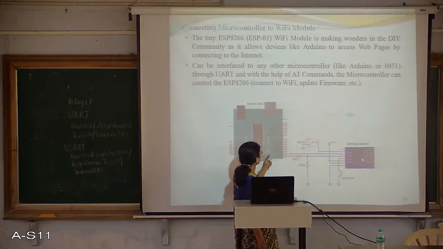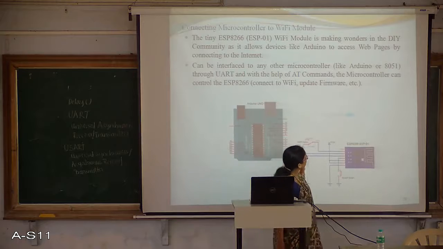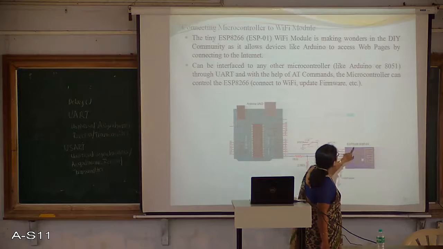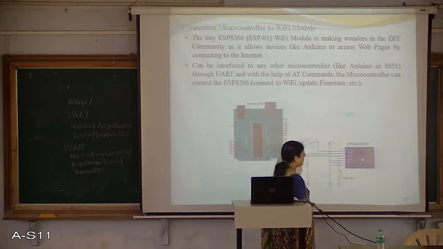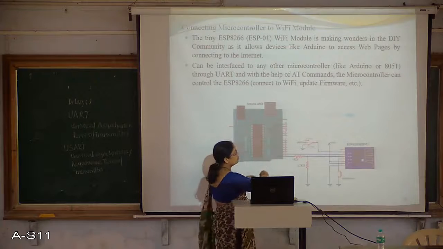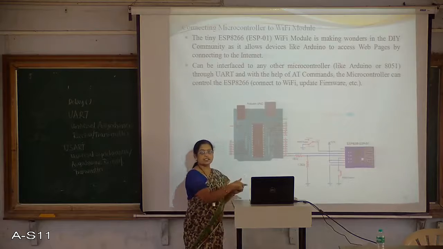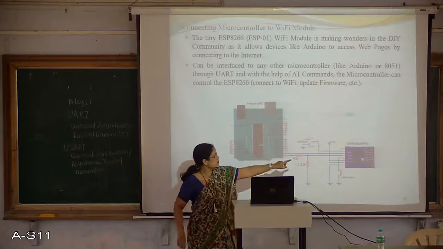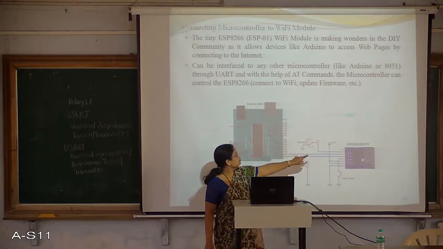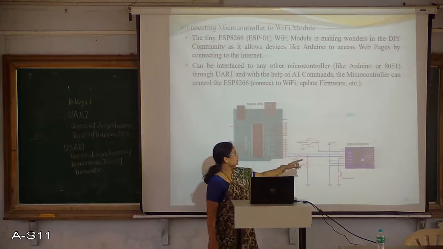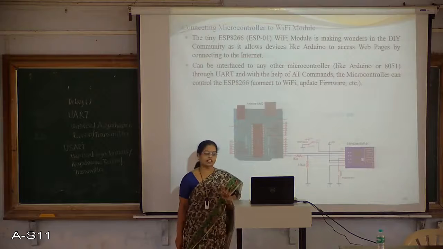You can see the TX and RX pins of the microcontroller, and also the RX and TX pins of this communication module. So you can have this module connected with the microcontroller on the same board. This is a direct method because there is a direct connection between the Wi-Fi module chip and the microcontroller. If it is available and connected like this, then it is called the direct method.